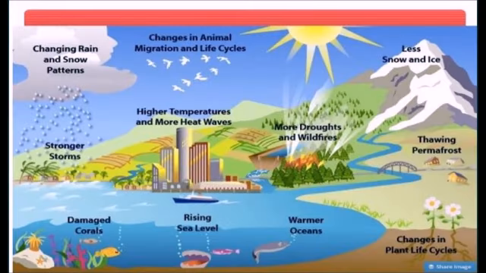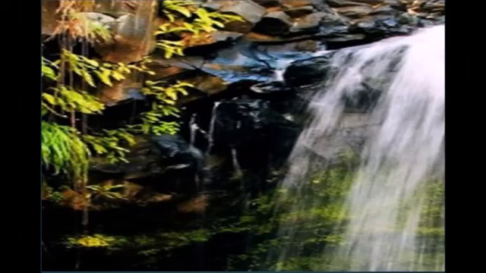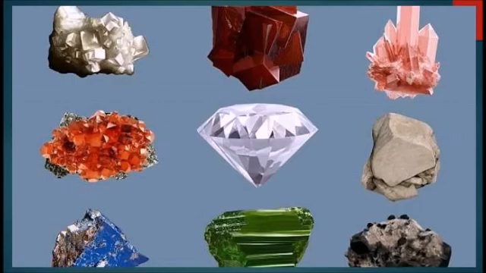A ubiquitous resource is a resource which is available everywhere. For example, your air, water, these are available everywhere. In some places it is in limited quantity, but though it is limited, it is available. Whereas certain minerals are not available everywhere in the same quantity.